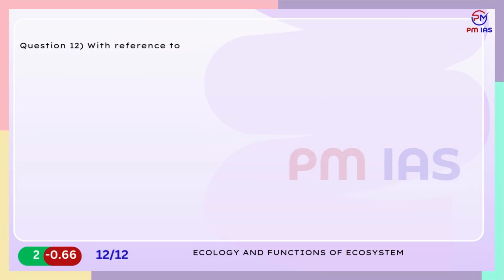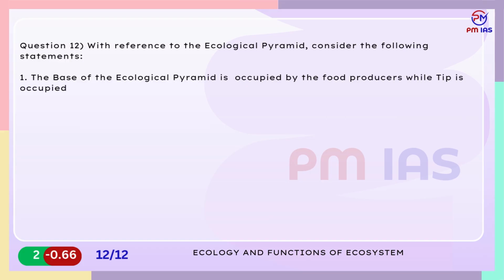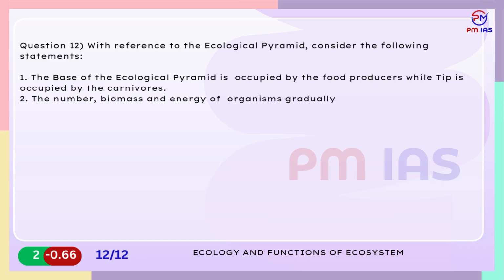Question 12. With reference to the ecological pyramid, consider the following statements. 1. The base of the ecological pyramid is occupied by the food producers while tip is occupied by the carnivores. 2. The number, biomass and energy of organisms gradually increase with each step trophic level of the pyramid. Which of the above statements are correct?